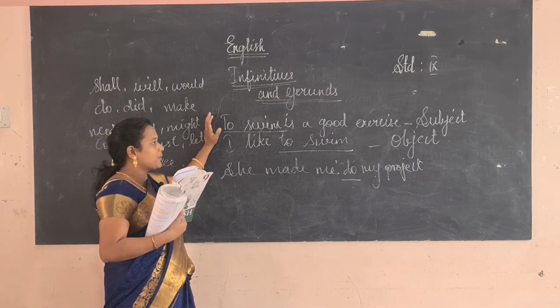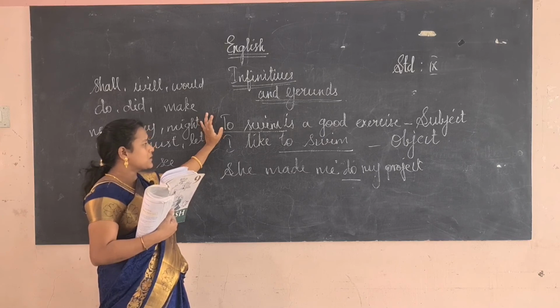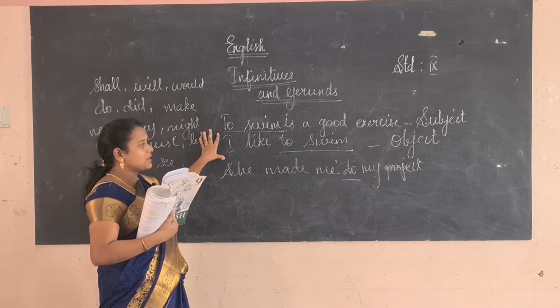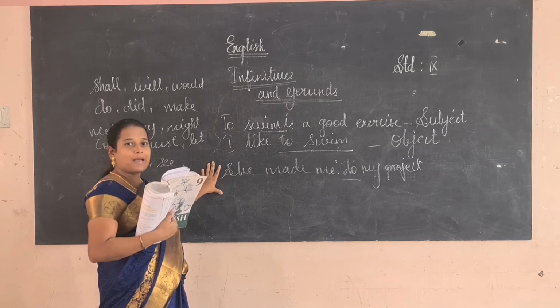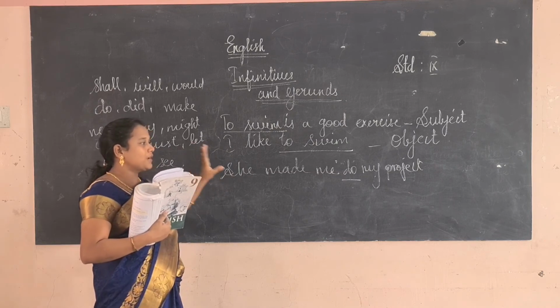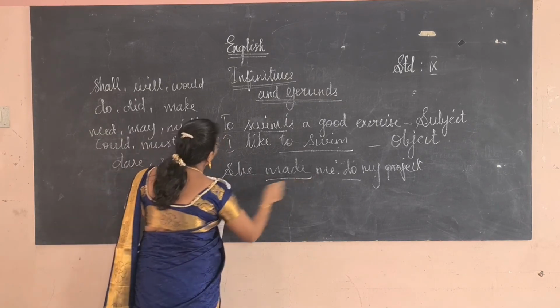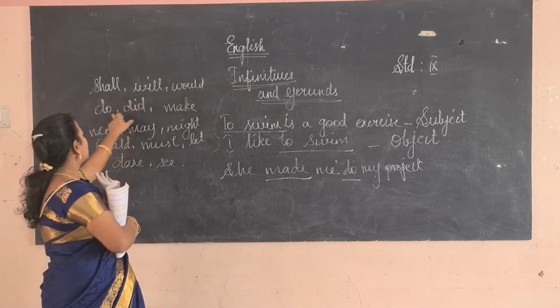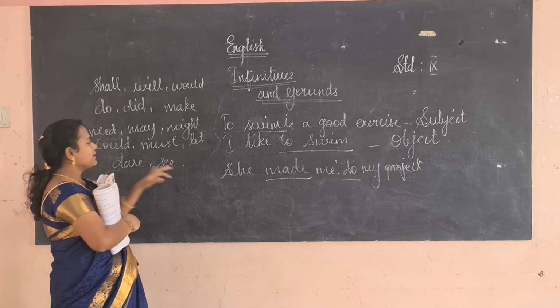For example, the first sentence, to swim is a good exercise, is functioning as a subject. I like to swim: here it is acting as an object. Even without to we can use it, and that is called bare infinitive or plain infinitive. The bare infinitive can be used along with these modals: shall, will, would, do, did, make, need, may, might, could, must, let, dare, see.